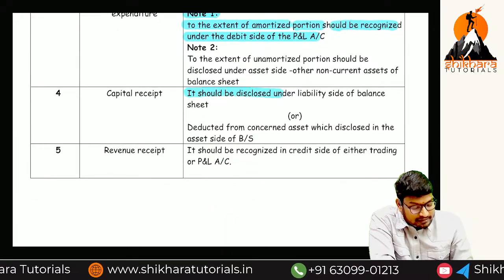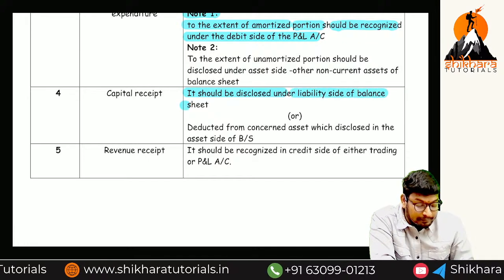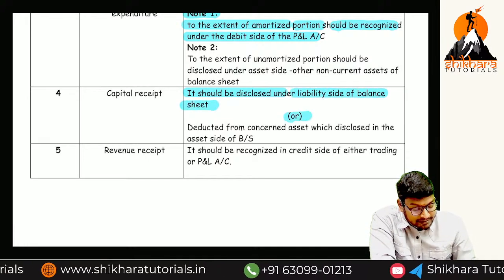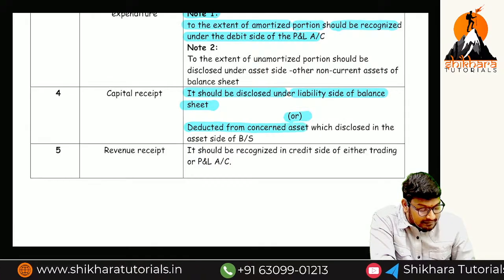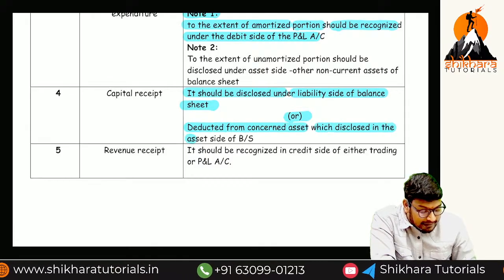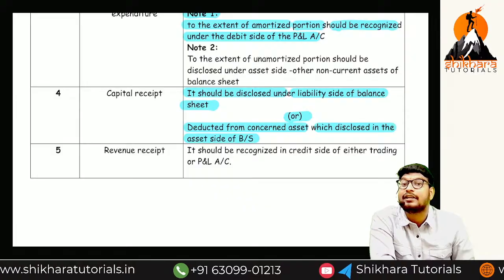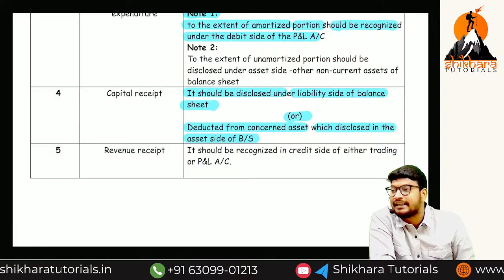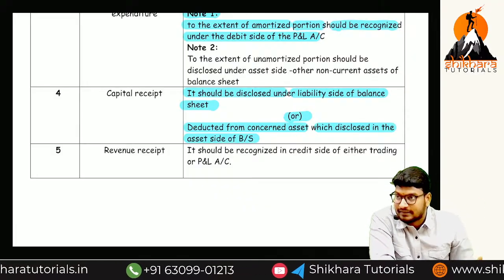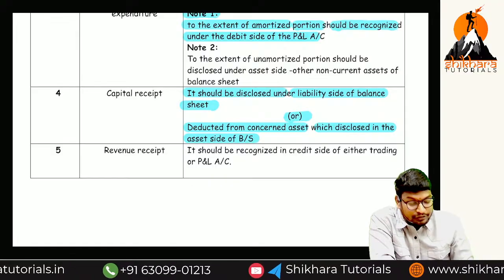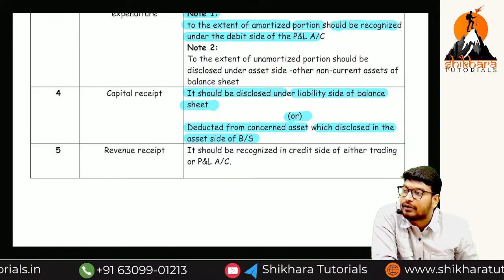What is the accounting treatment of capital receipt? It should be disclosed under the liability side of the balance sheet, or we can reduce the concerned asset which is disclosed on the asset side of the balance sheet. That is nothing but sale of asset. Sale of asset means where can we disclose it? We have to reduce the asset. Okay? Taking a loan, where do you need to disclose it? Liability side of the balance sheet.